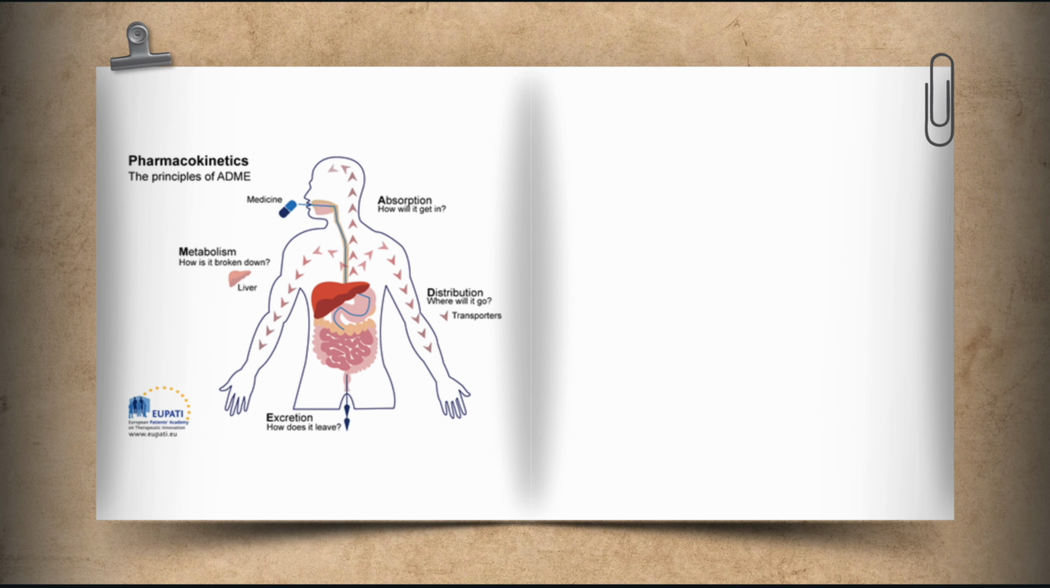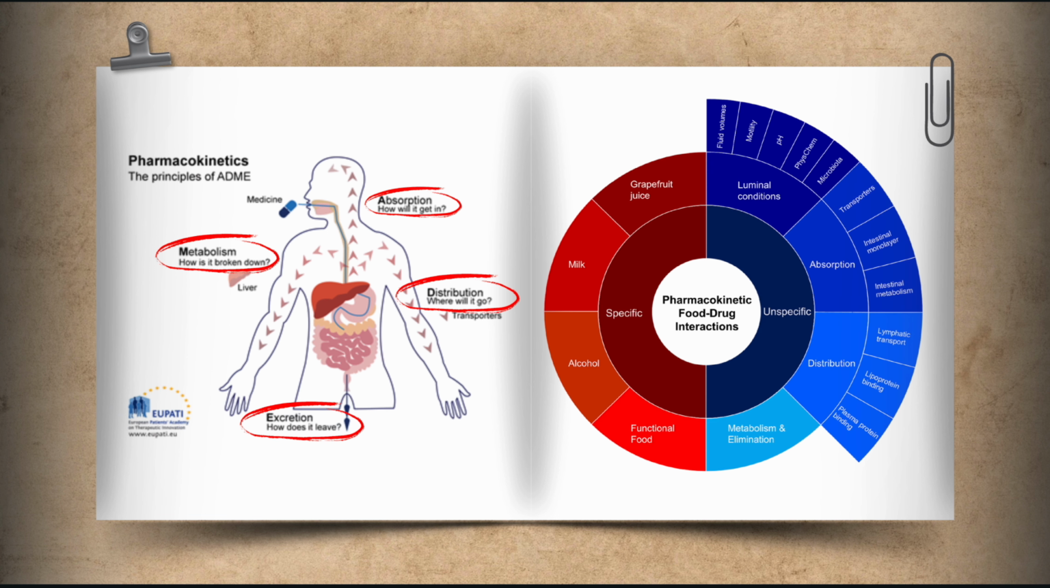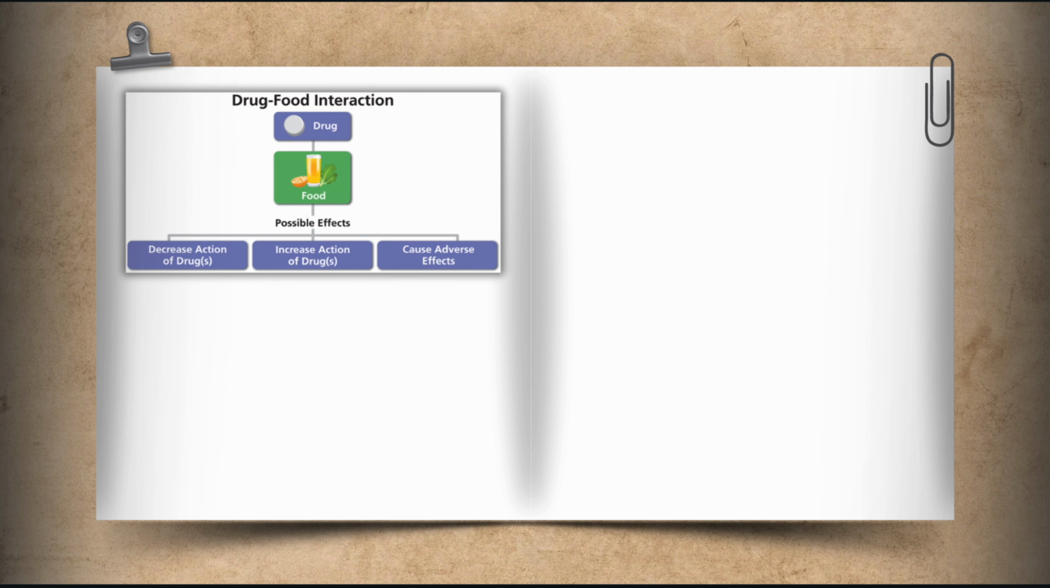To make it simple, pharmacokinetic is what the body does to the drug, categorized by four sections: A, D, M, E: absorption, distribution, metabolism, or you can call it biotransformation, and excretion. Oh, we have a diagram here, so let's have a quick look. This diagram provides a comprehensive overview of pharmacokinetic food-drug interactions, categorizing them into two main types: specific interactions and unspecific interactions. Okay, we already reached our main focus for this video, the drug-food interaction.